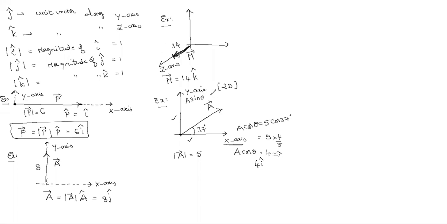And here along the y-axis, A sin theta is 5 sin 37, which is 3/5, sir. Very good. After cancelling 5 here, I will get 3. So in vector form, this is 3 j cap. All of you can mute now. Okay, sir. Thank you, sir. All right. Is it clear for all?